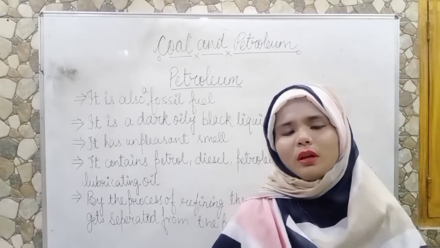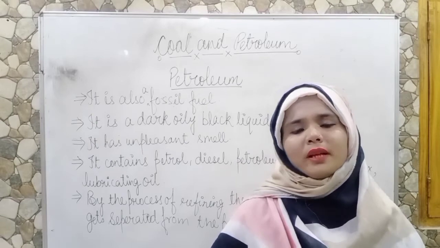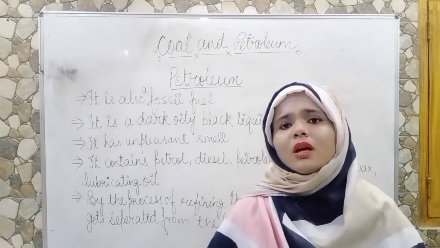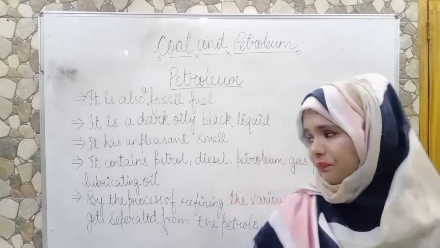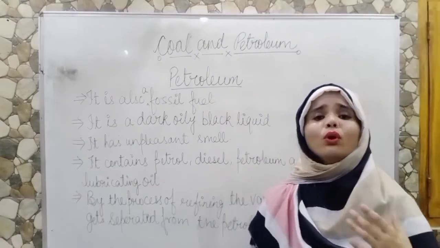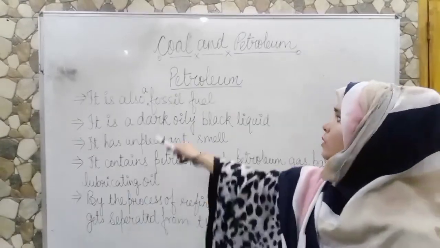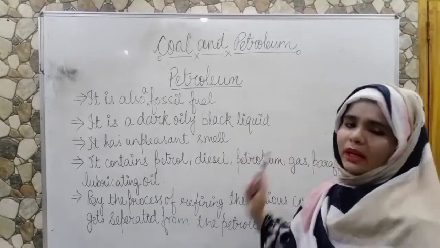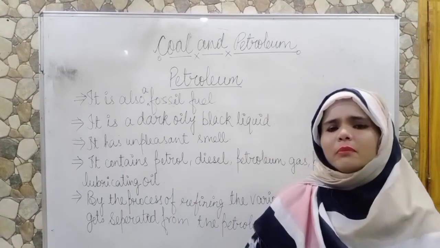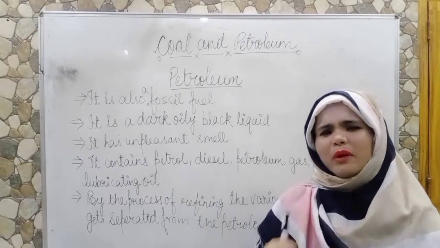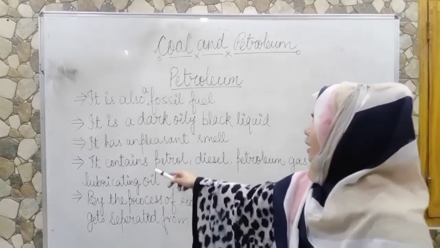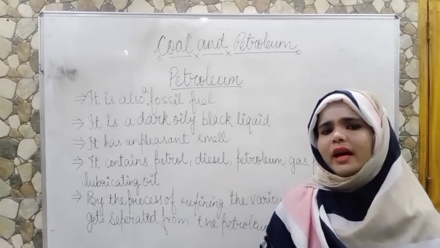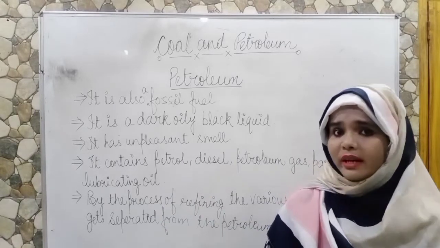Now after coal, let's move to our next topic, the second topic of today's chapter, that is petroleum. Petroleum is also a fossil fuel. It is a dark, oily, black liquid. It is dark, oily and blackish in color. It has an unpleasant smell, the kind of smell that can't be tolerated.